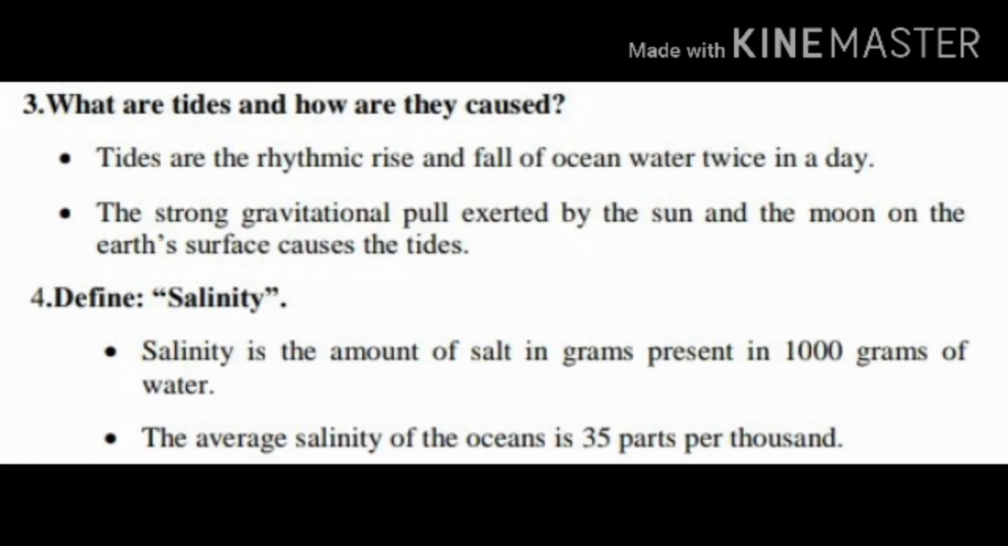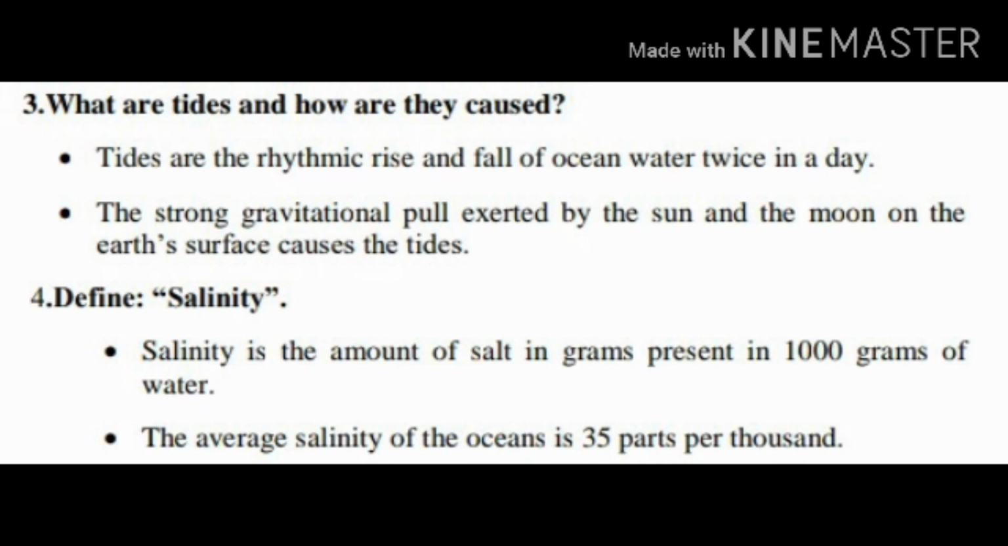Question number 3. What are tides and how are they caused? Tides are the rhythmic rise and fall of ocean water. It occurs twice in a day. Clear? As to how they are caused, the strong gravitational pull exerted by the sun and the moon on the earth's surface causes what? Tides.